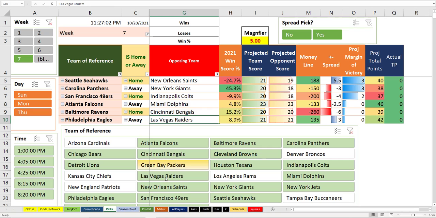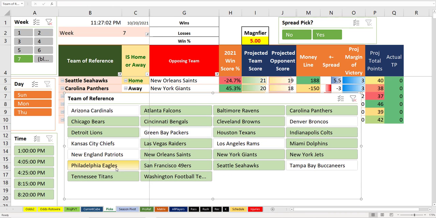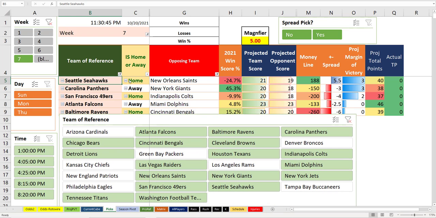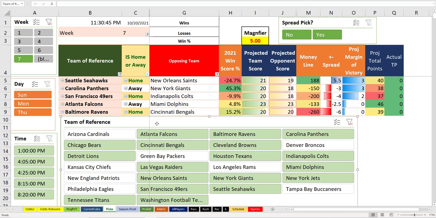And what that leaves you with, given the injury report in its current status, is Seattle plus 5.5, Carolina to win at minus 150, Indianapolis plus 4, Atlanta to win. Just be reasonable with that on a round robin. Atlanta to win, and Cincinnati plus, I would say, an alternate line of 7.